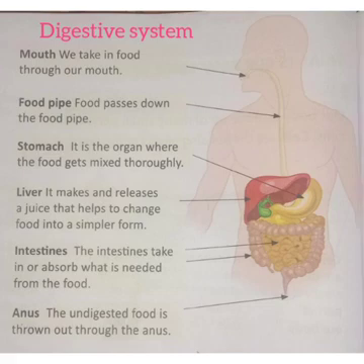And the next one is the stomach. The stomach is the organ where the food gets mixed thoroughly. The stomach is just like a small mixer grinder. Children, what is the function of the stomach? The food in the stomach mixes with the digestive juices that are present, and it forms a paste. The food from the stomach then goes to the intestines. So lastly, the undigested food leaves through the anus.